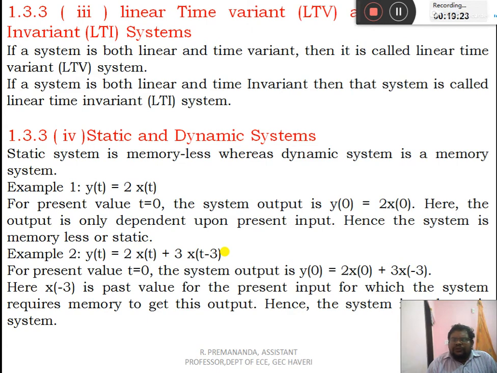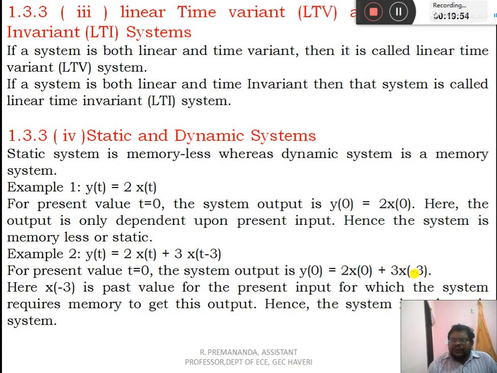We have another example. y(t) is equal to 2 times x(t) plus 3 times x(t minus 3). Suppose for the present value t is equal to 0, y(0) is equal to 2 times x(0) plus 3 times x(minus 3). See the second term, minus 3: for this example the present output depends upon the past input also, which means it requires memory.